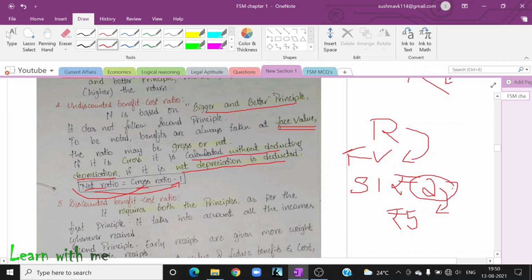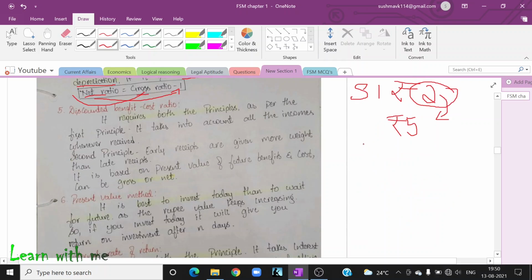The market value is different, face value is different, guys. When a company is going public, they will say that for one share, the face value is 1 rupee. Normally, the face value will be 1 rupee or 2 rupees for any stock, and the market value will be different. Market value is what the stock is trading at in the stock market right now.